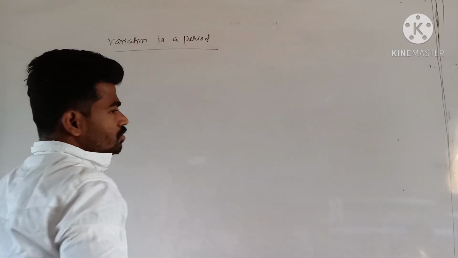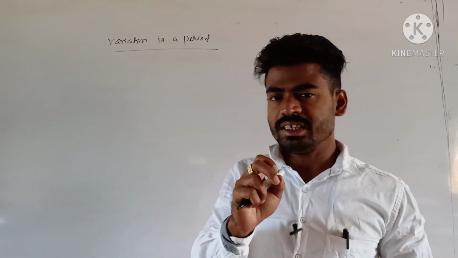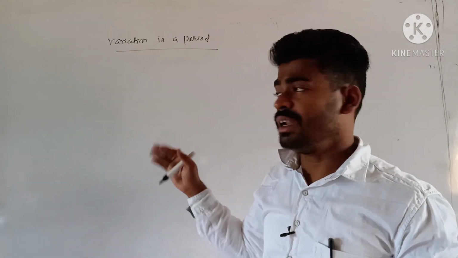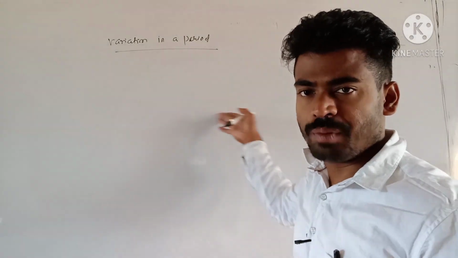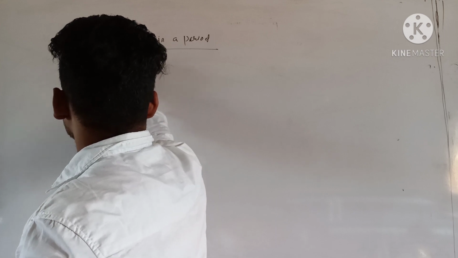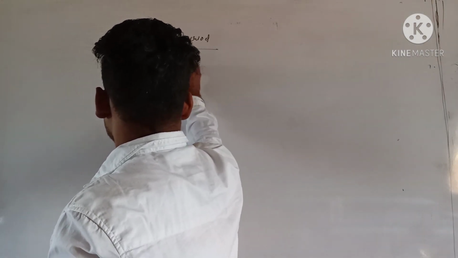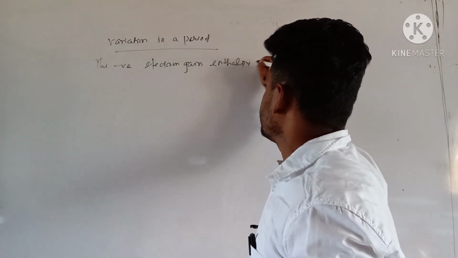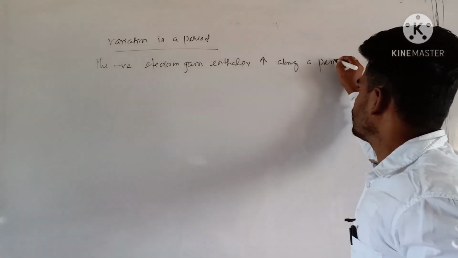So electron affinity goes on increasing because nuclear charge increases, atomic size decreases, and the tendency to attract electrons also increases. So definitely you are getting large negative values when you are moving from left to right along a period. I can write over here, the negative electron gain enthalpy increases along a period.